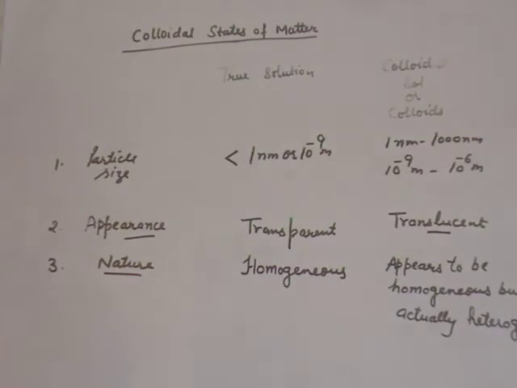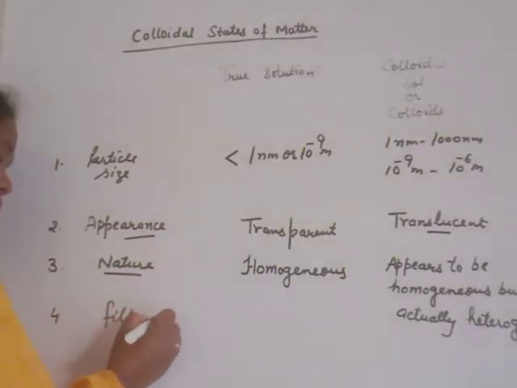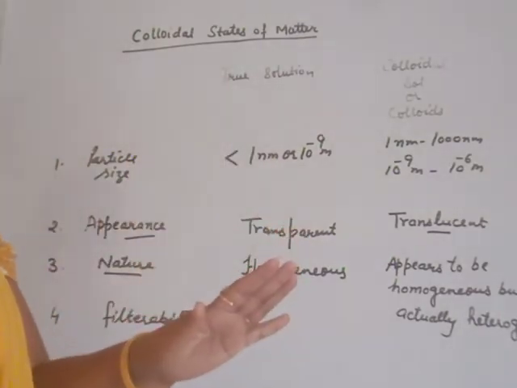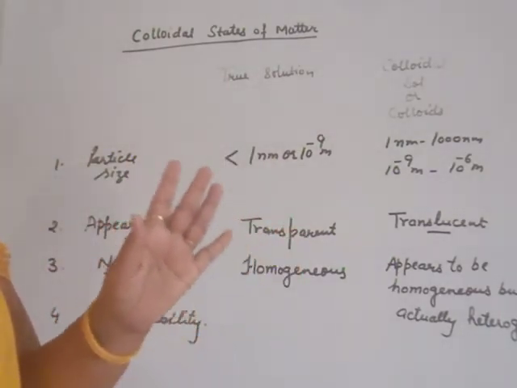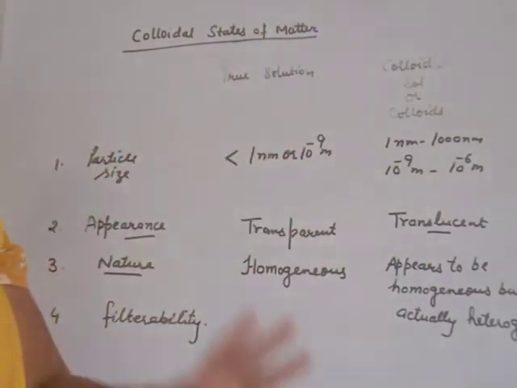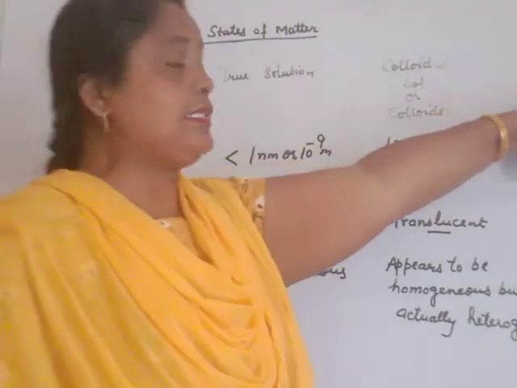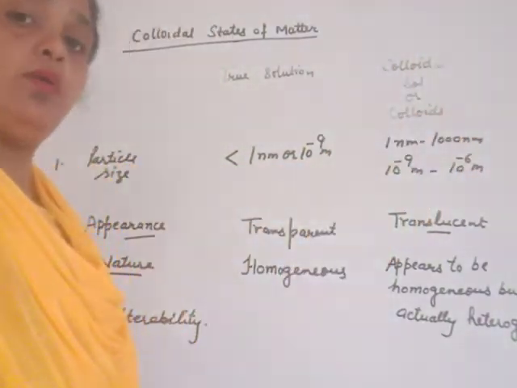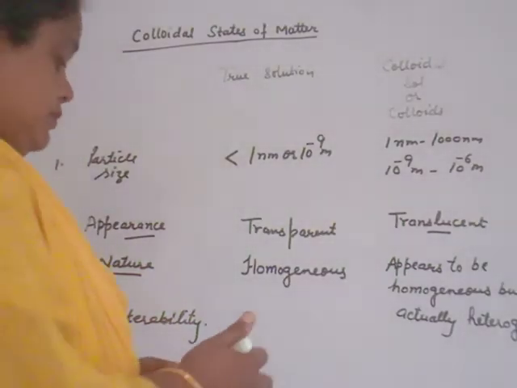Next property is the filterability. Filterability means tendency to be filtered out. Beta, true solution passes through the semi-permeable membrane as well as filter paper. True solution completely filters through the filter paper. Suspension cannot be filtered by filter paper or by semi-permeable membrane.